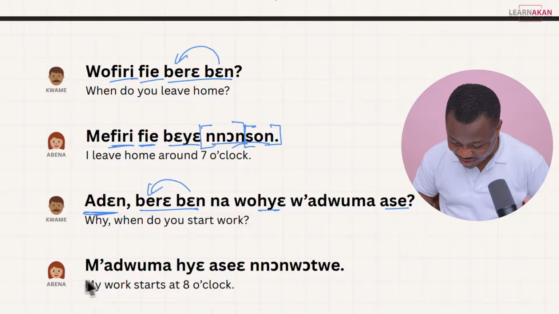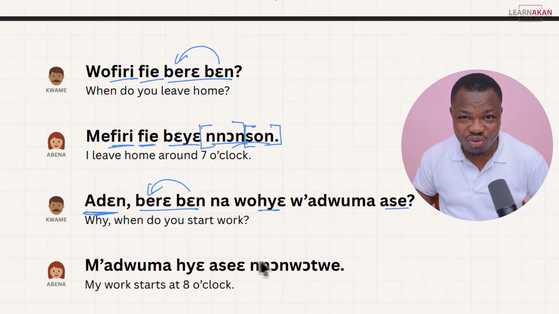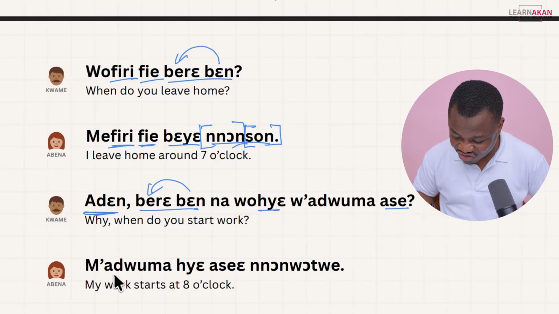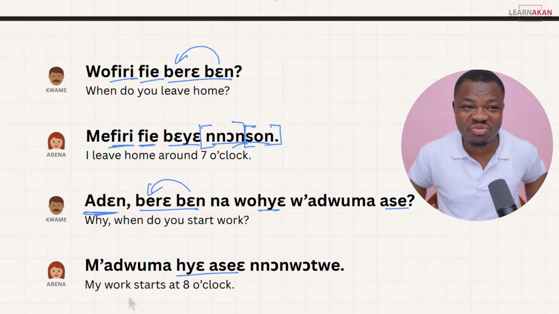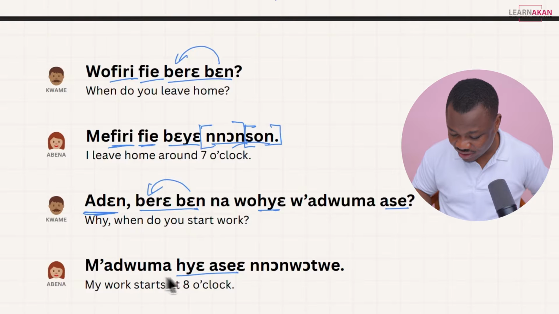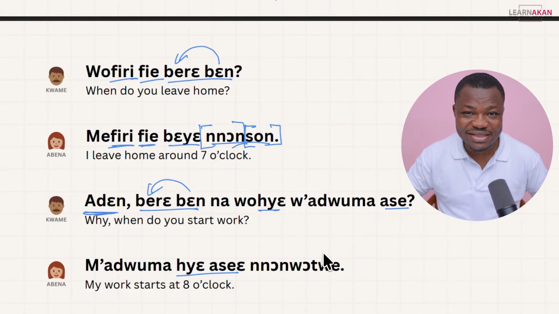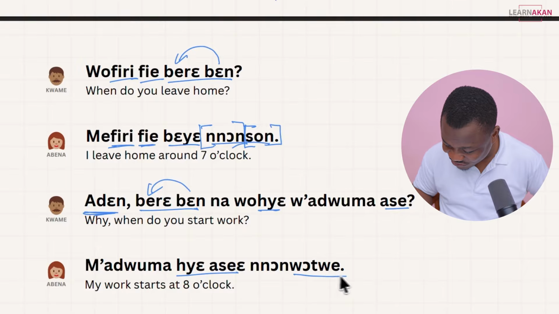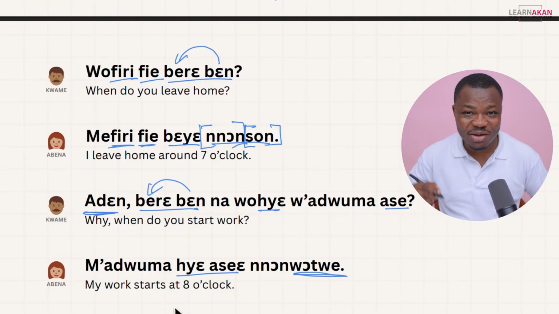And to that, Abena says, Mejuma shesie no ngochi. We said shesie or shese means to begin, to start. So, mejuma, my work, shesie, starts, no ngochi, 8 o'clock. The ngochi comes from ngochi, which is the number 8.